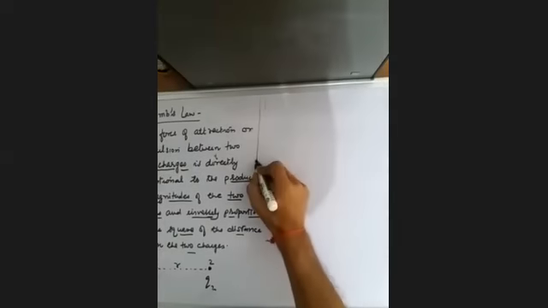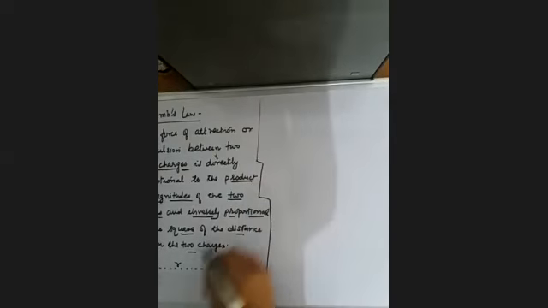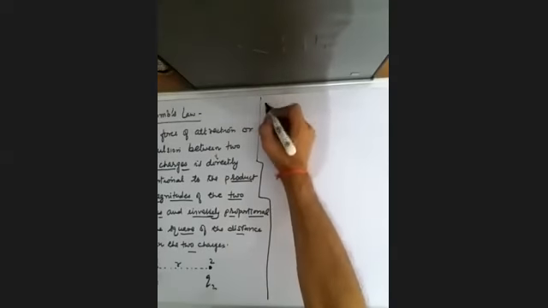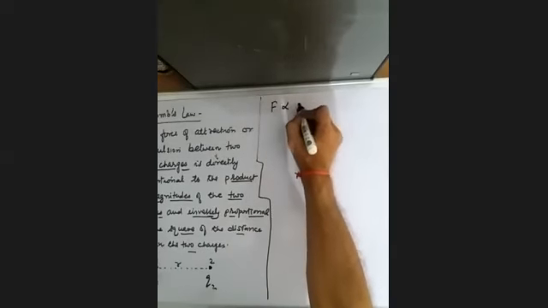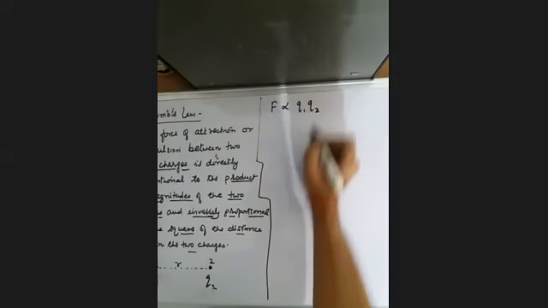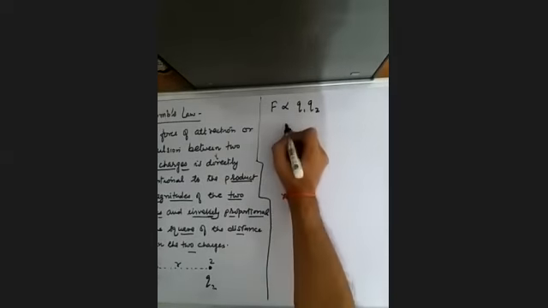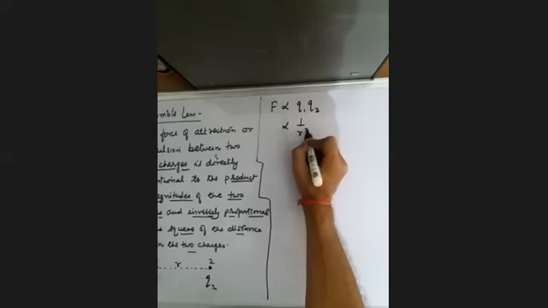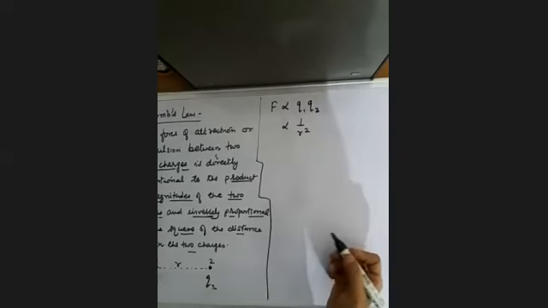Now these are the two charges separated by a distance r. The charges on 1 and 2 are Q1 and Q2, the magnitudes of the two charges. According to Coulomb's law, the force acting on these charges is directly proportional to the product of the magnitudes of the two charges and inversely proportional to the square of the distance between them.